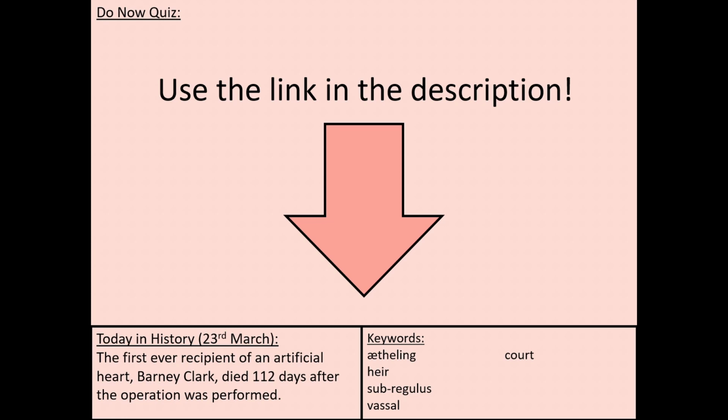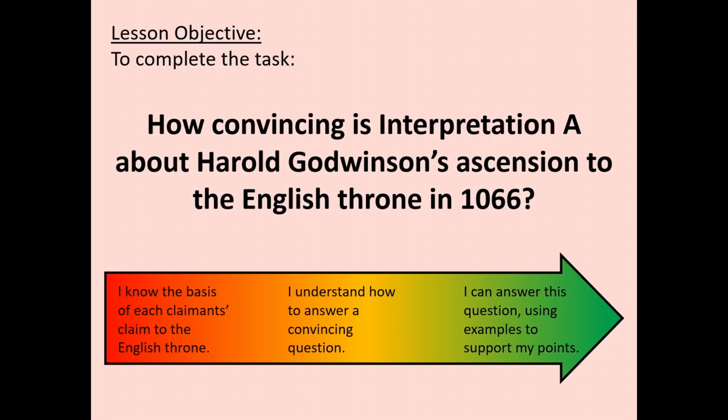So today we're going to be having a look at the first style of exam question that you're going to get in your Normans paper, which is this: how convincing is interpretation A about Harold Godwinson's ascension to the English throne in 1066? Now, before we tackle this question, we need to pick apart the big principles behind the question. We need to look at each of the claimants for the throne. We need to look at how we go about answering this question, and then we're going to answer it.